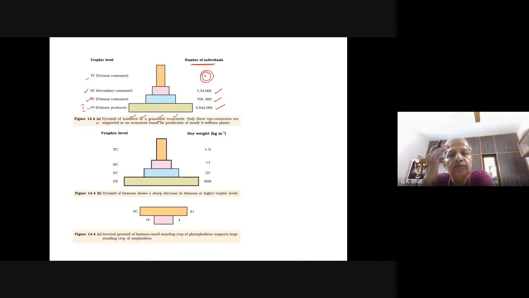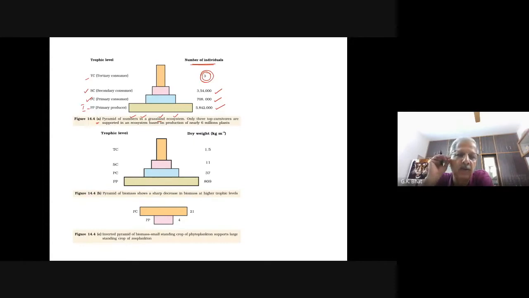Can you name them? We are studying the number of organisms in the grassland. Who may be there as a tertiary consumer? You know, a tertiary consumer is a secondary carnivore. Can you tell me who it may be?